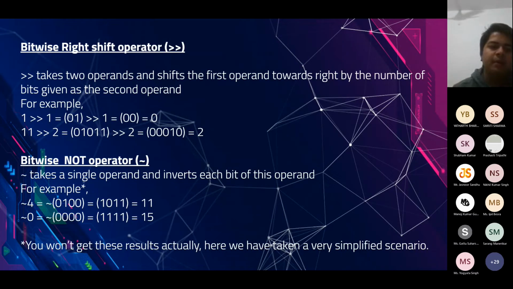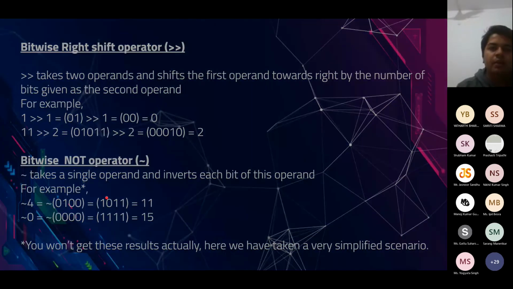Whereas you can do one thing. You actually can do this in C++. You can declare a variable as an unsigned integer, and then you can try to perform the bitwise NOT operator. There you will get some positive value. Definitely not 11, something very big, because we know that there are a lot of leading zeros also, which will get converted into 1 after we take the bitwise NOT operator.